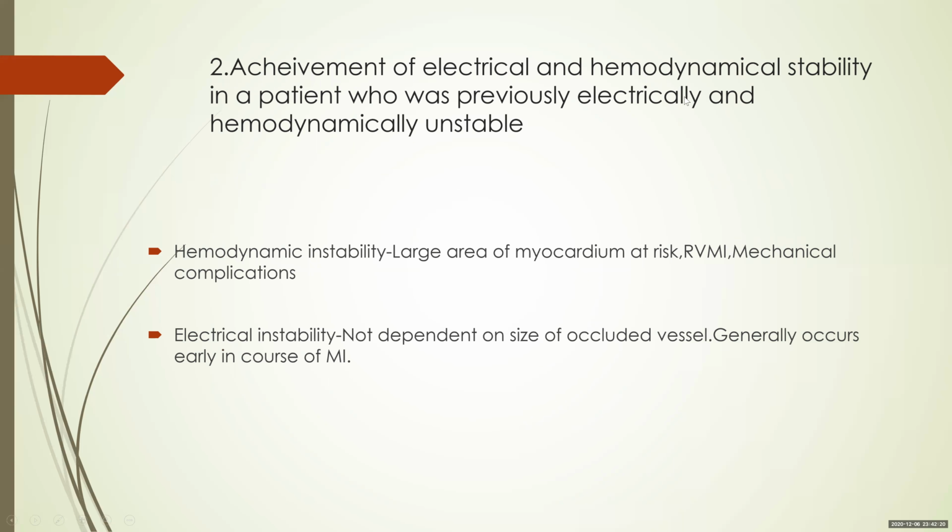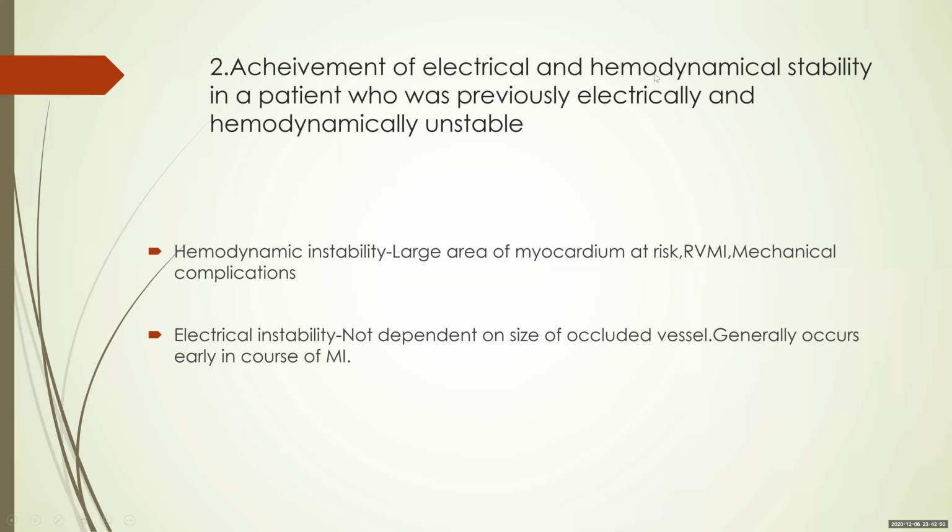Second is achievement of electrical and hemodynamic stability in a patient who was previously electrically and hemodynamically unstable. Let's say you have a patient who is in cardiogenic shock and you have opened up the artery by using primary PCI. The BP picks up immediately. You can say that this is a marker for reperfusion. Or in another case where the patient is having a recurrent VT/VF and you have opened up the artery and you find that the VT/VF settles. This is also a marker for reperfusion.